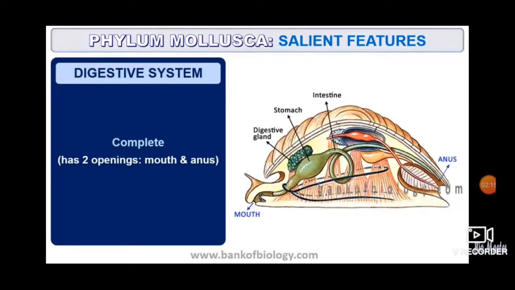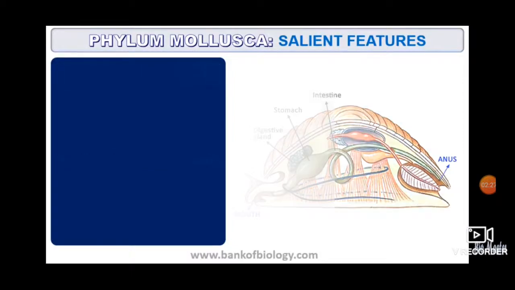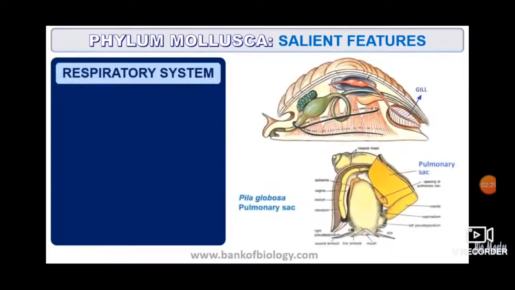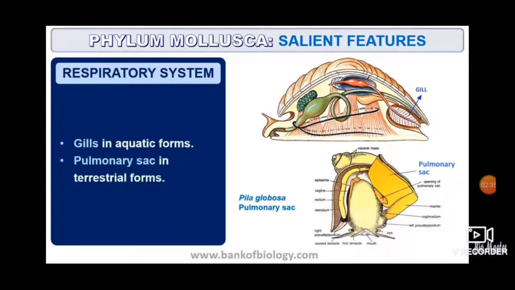Digestive system, it is having two openings, mouth and anus. See, all the details are given to you, but whichever is applicable according to your textbook, only those columns you are going to write and differentiate all the phyla, so it will become easy for you to remember.